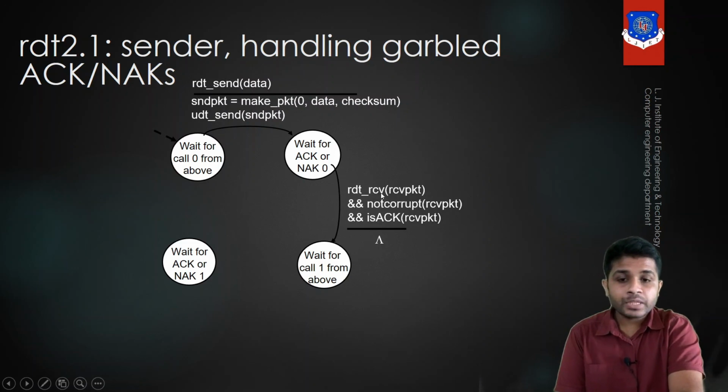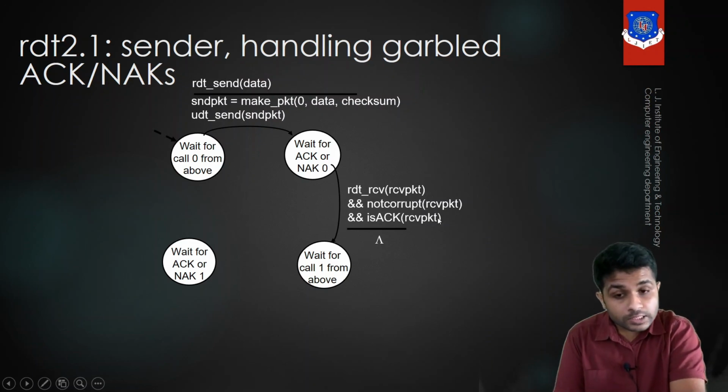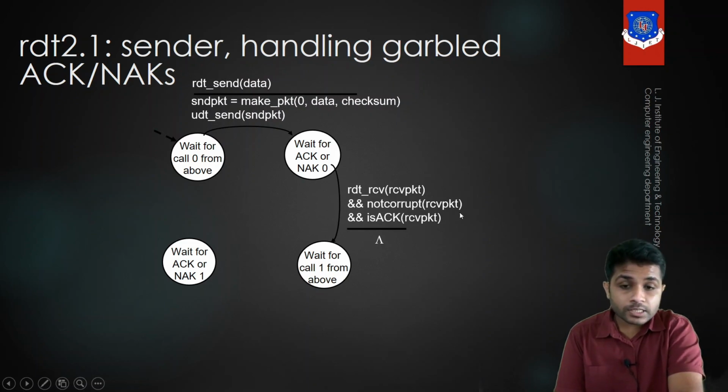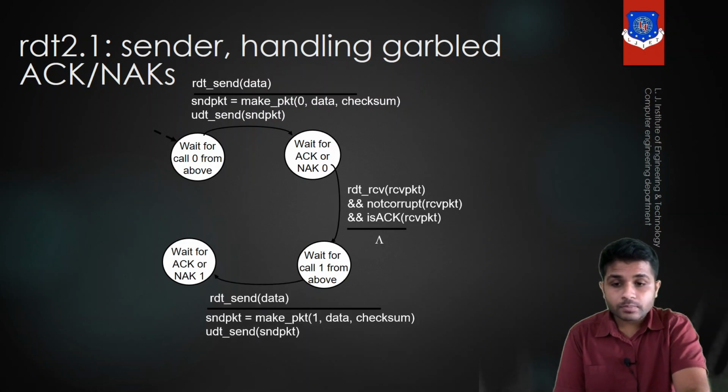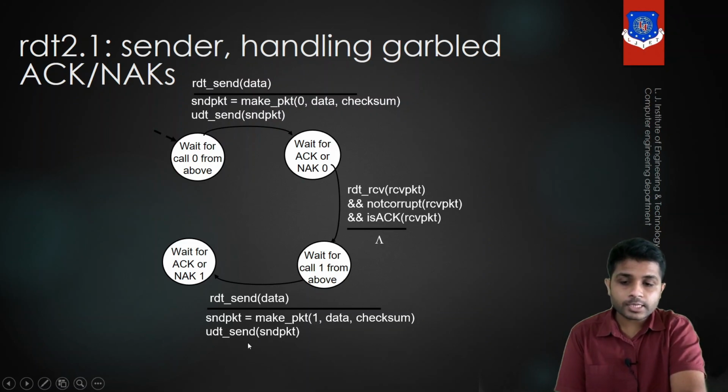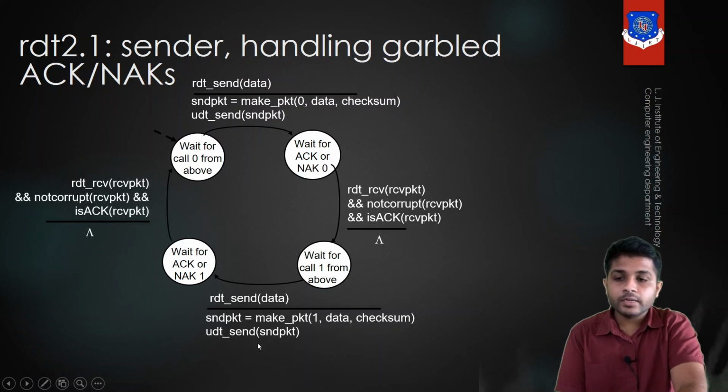Now see here, it receives the packet. After receiving the packet, it checks whether it is corrupted or not, as well as whether the received packet contains the acknowledgement. If these conditions are true, it will wait for the next packet from the application layer, and it will create the packet. You can see that now the sequence number is 1, data is 1, and checksum, and it will send the packet. After sending the packet, if the received packet is not corrupted and if it is an acknowledgement, it will wait for the next packet, or it will start from the beginning.